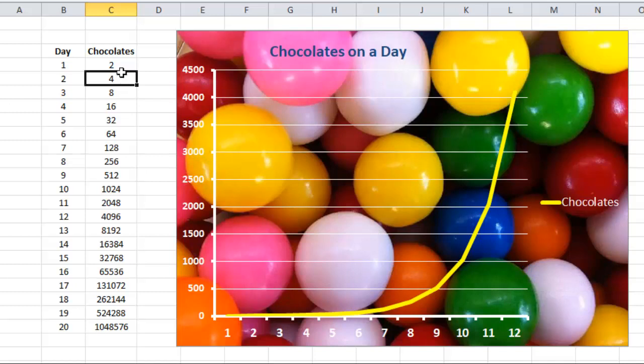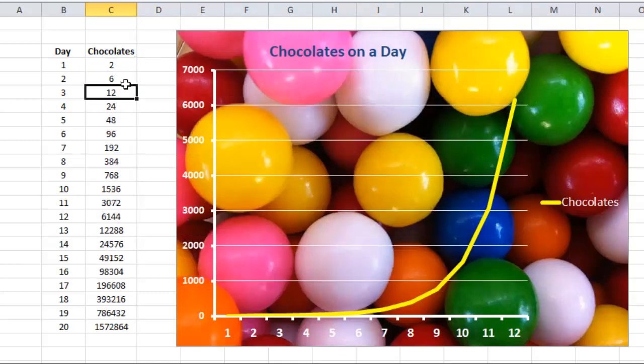Now what if the chocolates are increased by 3 times? Let us explore this. First day 2 chocolates, then 3 times the previous one, and the same is repeated.